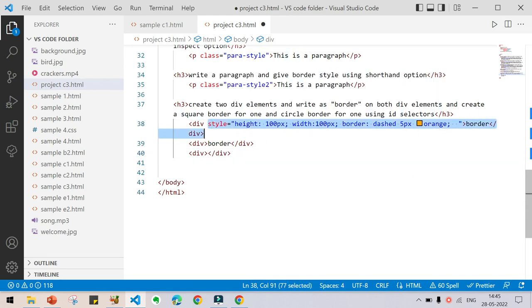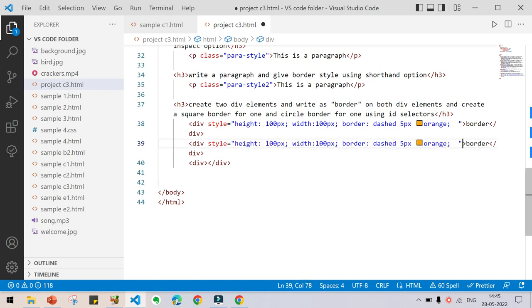Just copy all this code by pressing Ctrl C. Here press Ctrl V. You will be giving style, height, width, border width, border style, and border color. The only thing you have to add in order to make it a circle is border radius.